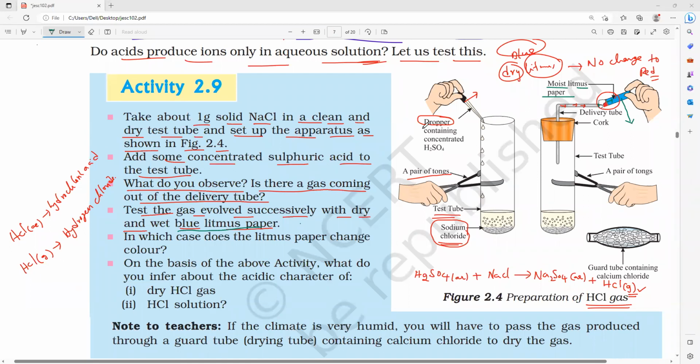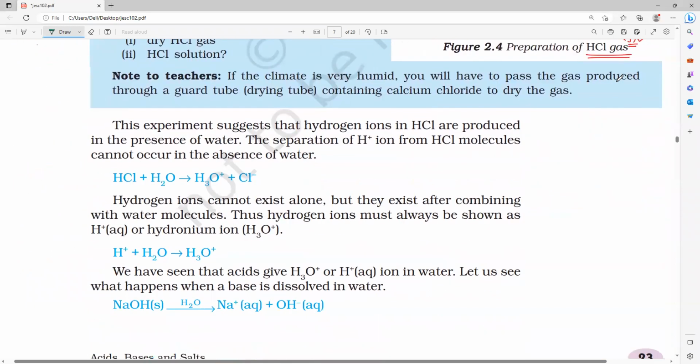Because no moisture is present. That is the reason there is no change in blue litmus to red color. Hydrogen will form hydrogen ions only when it reacts with water. HCl is actually a gas, so unless it reacts with water, it does not form ions. You can also write directly that HCl gas will dissolve in water. Dissolved in water, it will form what ions, everybody?